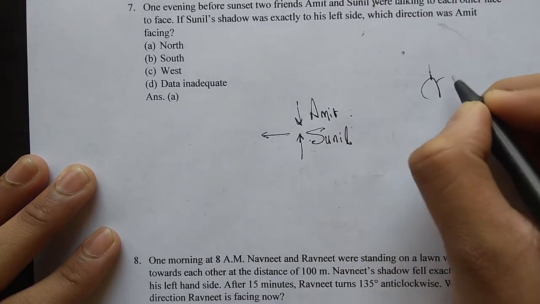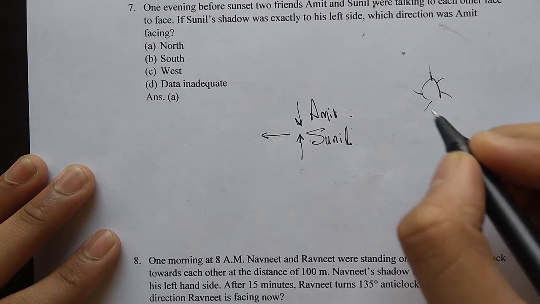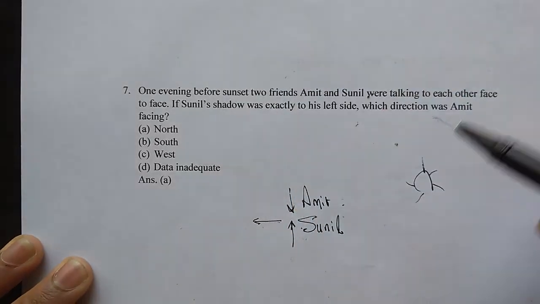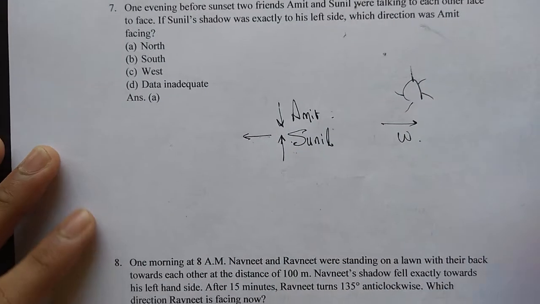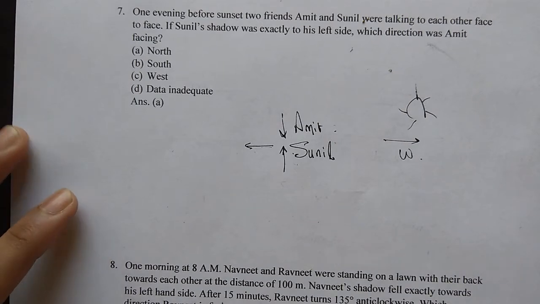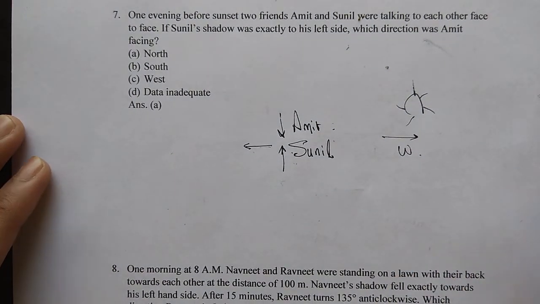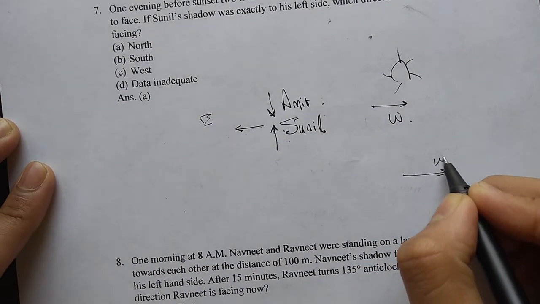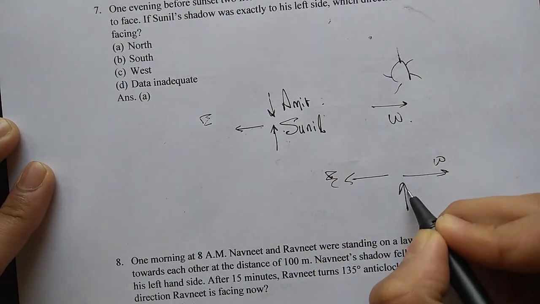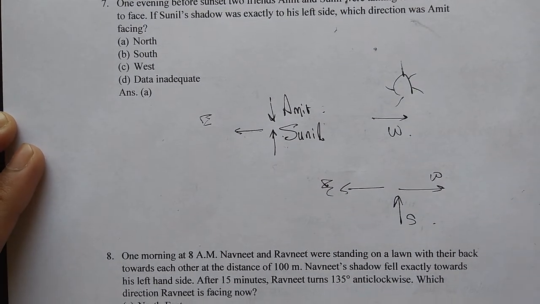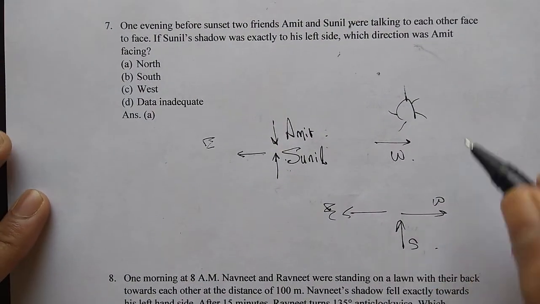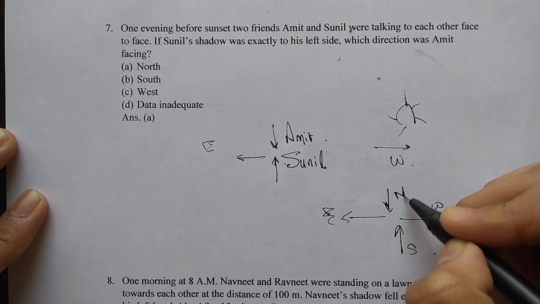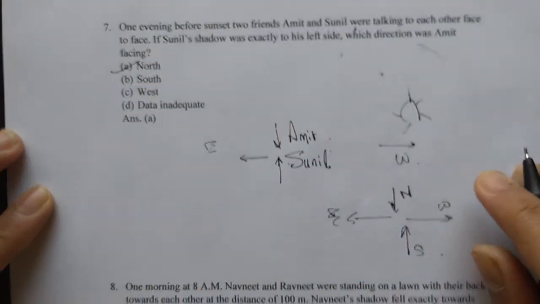Okay, and that means the sun will be here. If the sun is here, and they have said evening before sunset, this direction will be the west according to our previous question's logic, because the sun rises in the east and sets in the west. Therefore, this direction will be the east, meaning Sunil must be facing in the south. If Sunil is facing in the south, then in which direction is Amit facing? Opposite direction. This will be the north. It's as simple as that.